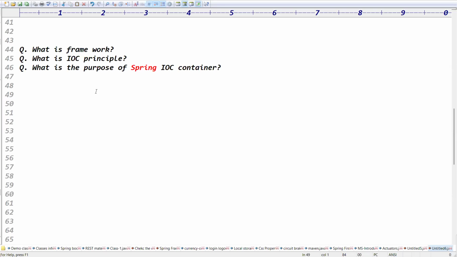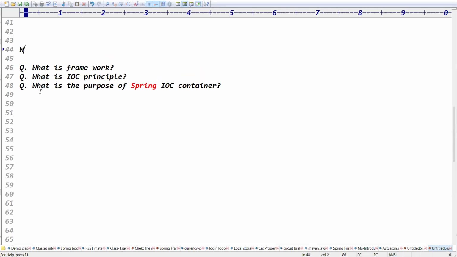That's the question. Anyone, please respond. Definitely, we have to tell the IOC container which object should be created, right?